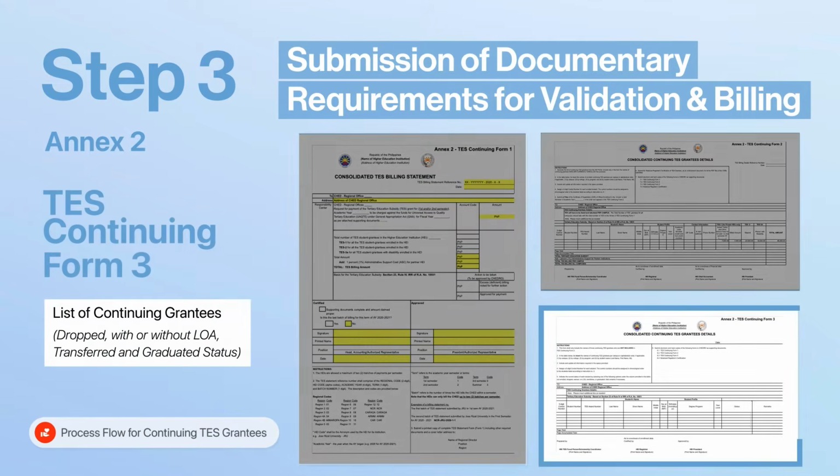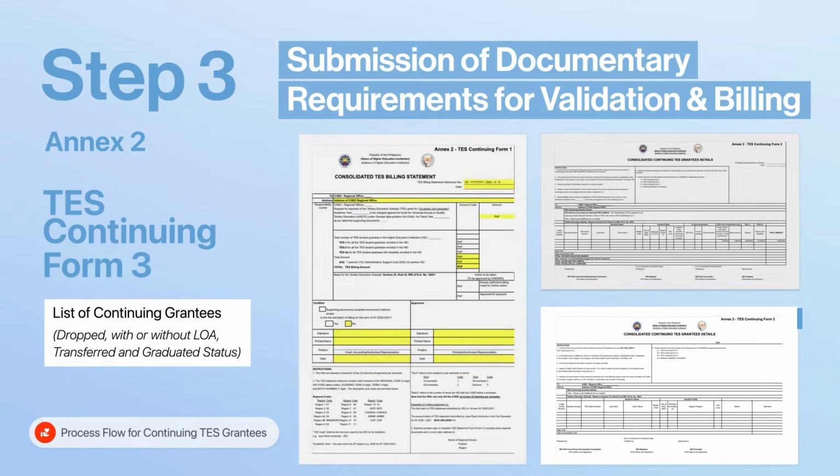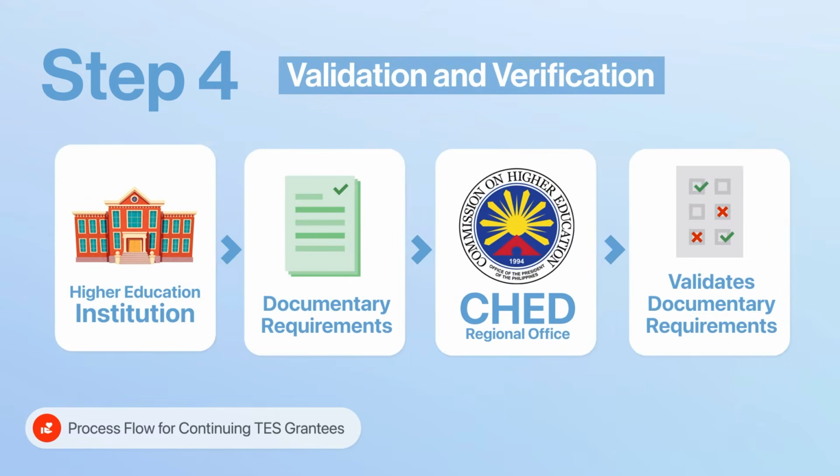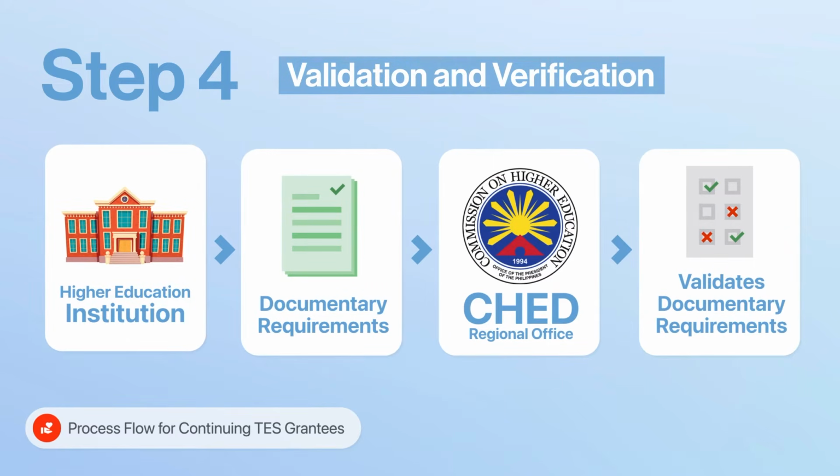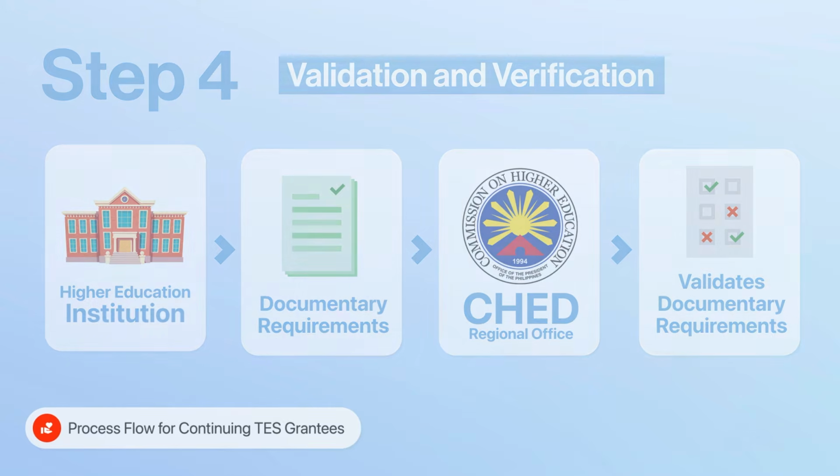And then, there's the TES Continuing Form 3, which contains the status of continuing TES grantees not included in the TES Continuing Form 2, supposing the student has dropped with or without a leave of absence, transferred, graduated, and other reasons. Step 4. The CHED regional offices validate the documentary requirements submitted by the HEIs.